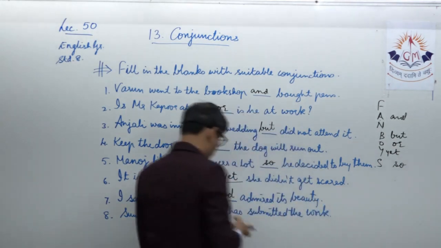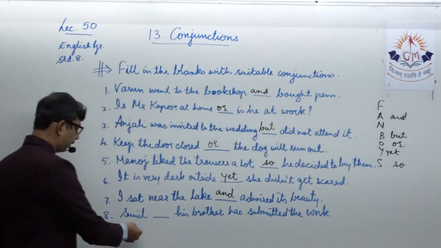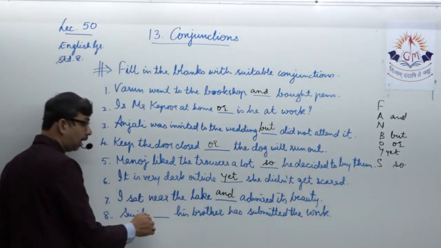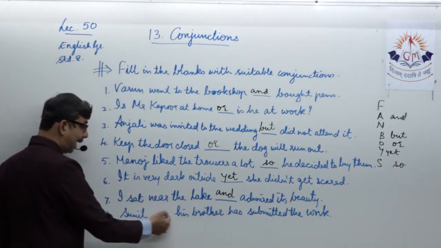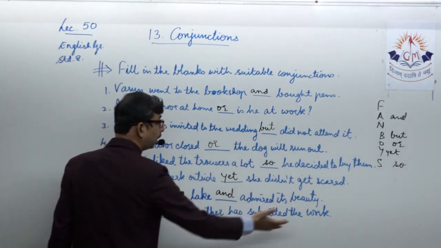So here the sentence tells us that two people, Sunil and his brother. But what is the content given to us? Sunil dash his brother has submitted the work.